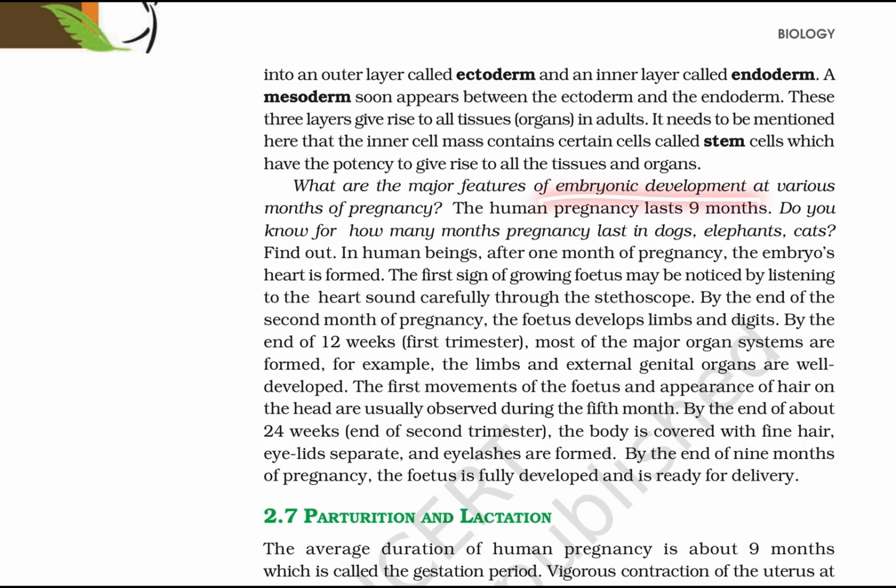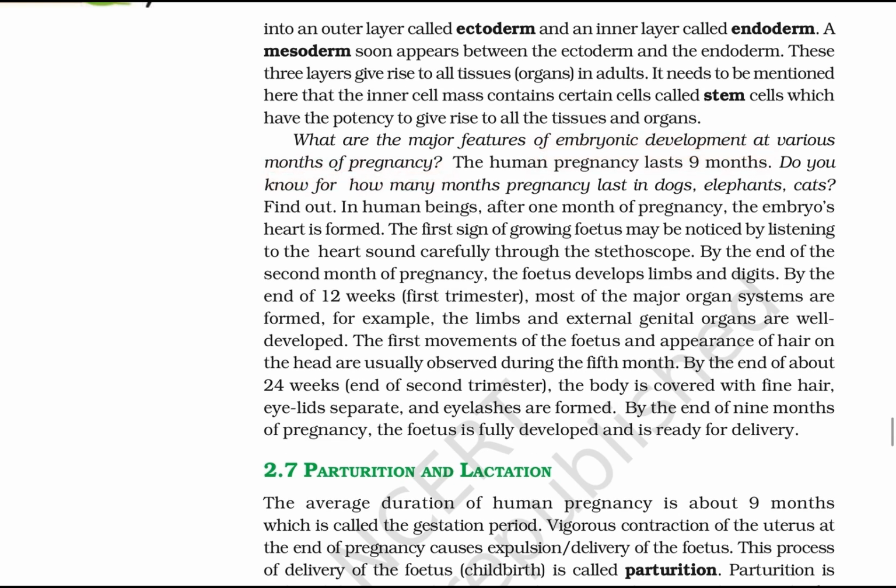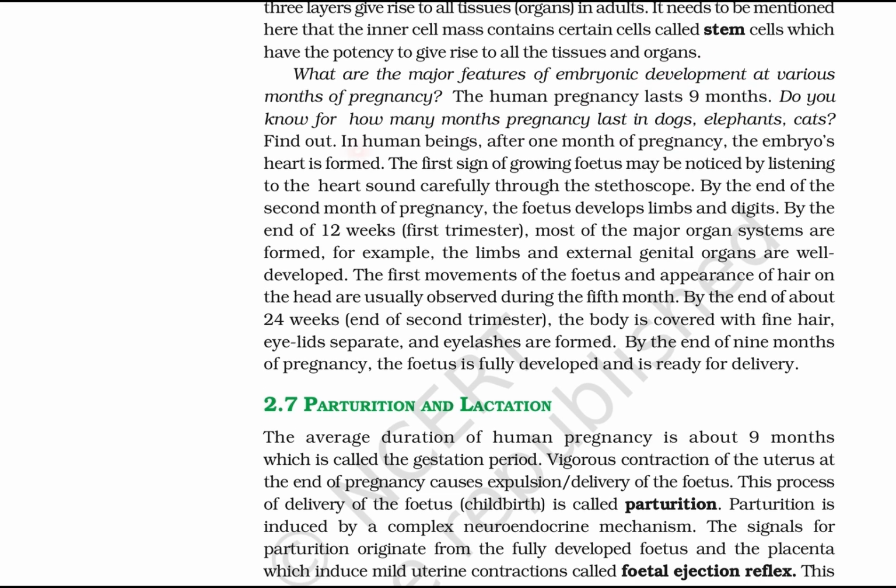What are the major features of embryonic development at various months of pregnancy? The human pregnancy lasts 9 months. Do you know how many months a pregnancy lasts in dogs, elephants, and cats?